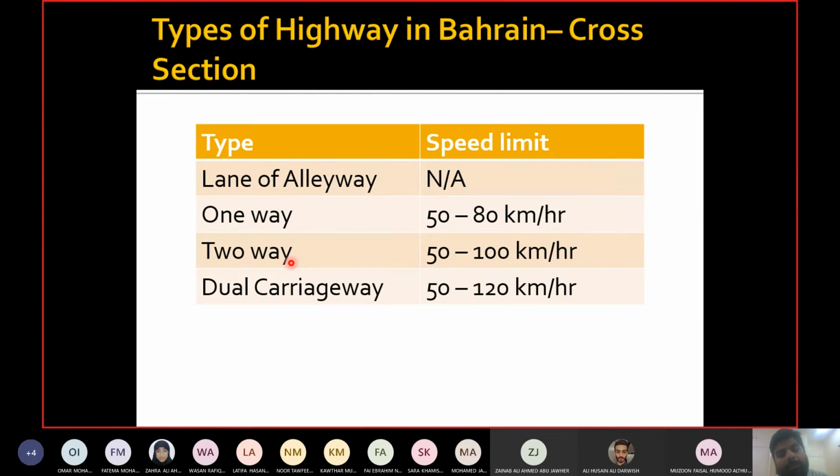Then we have dual carriageway, which have some separation, and as I told you, normally they have more than one lane in each direction. Each direction will have at least 2 lanes for dual carriageway.